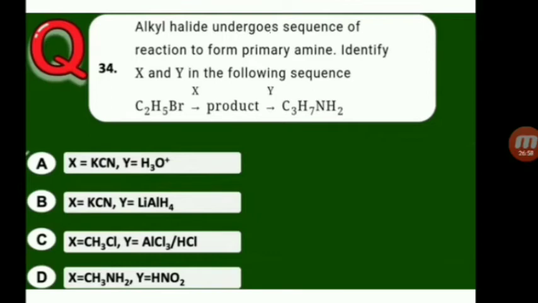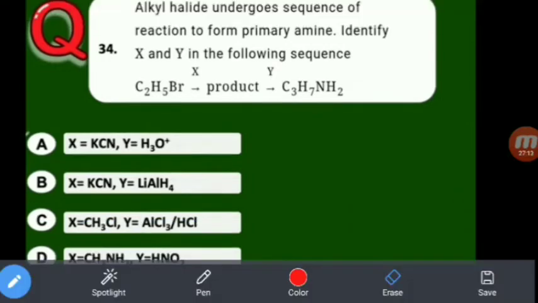So why is it lithium aluminum hydride? So which one is it? B only. Y is lithium aluminum hydride. So no doubt about it. That is, X is KCN. So the answer is B.